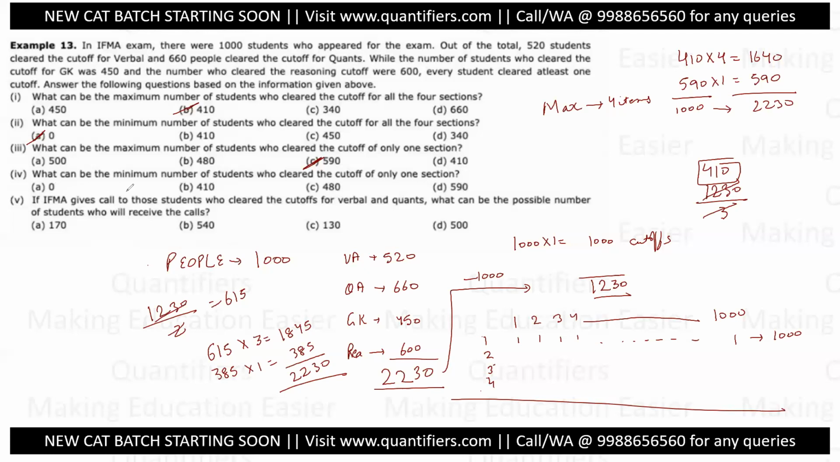What can be the minimum number of students who cleared the section of only one? One वालों को minimize करना है. What can be the minimum number of people who cleared the cutoff of only one section?